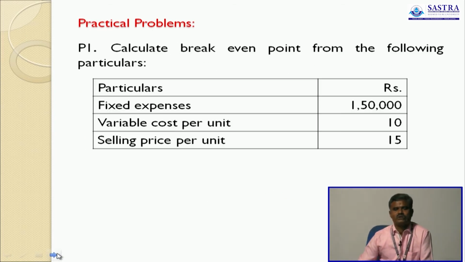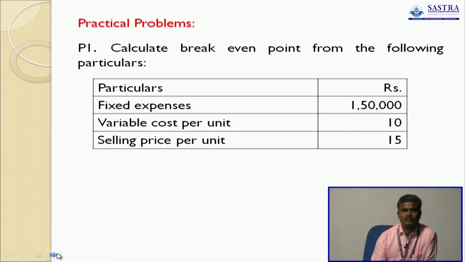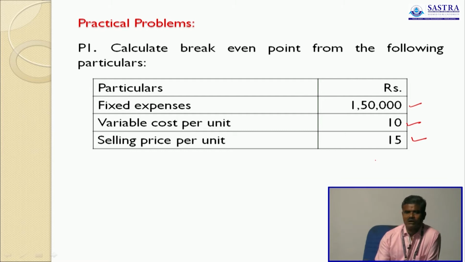Now we are going to solve some problems in break-even point. Calculate break-even point from the following particulars. This is the problem. You read the problem carefully and also understand what components are given in the problem. Variable cost per unit is given, selling price per unit is given. So both per unit costs, required and relevant, are given. Based on these two, we have to calculate contribution per unit.